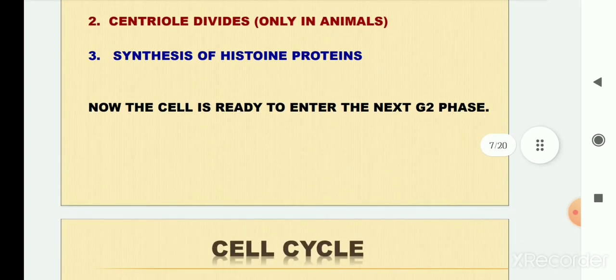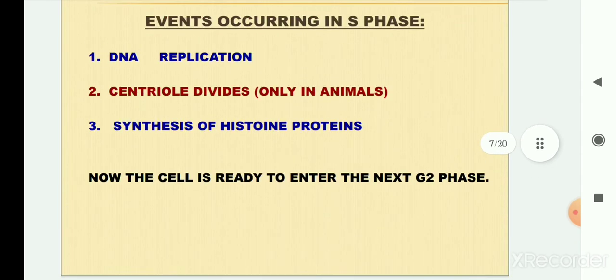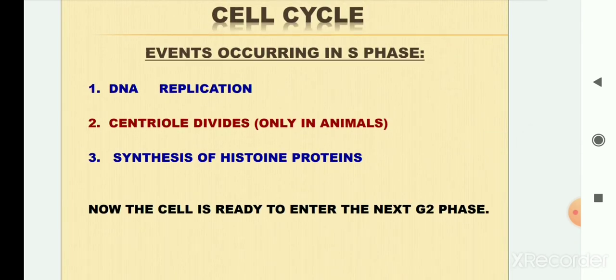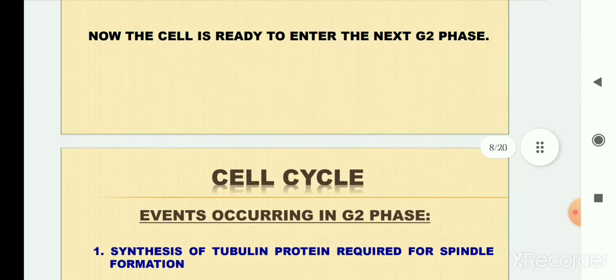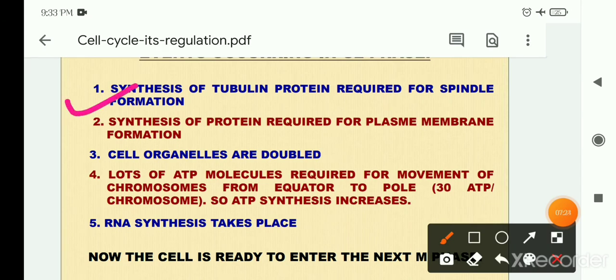Okay, so now the cell enters the G2 phase. Before going to the G2 phase, the cell has already grown to double its size. Then the DNA also multiplies. Then the remaining things will be completed in the G2 phase. The first thing is the synthesis of tubulin protein. Generally the tubulin protein is needed for spindle fiber formation. It is one type of protein that is also present in the cytoskeleton.